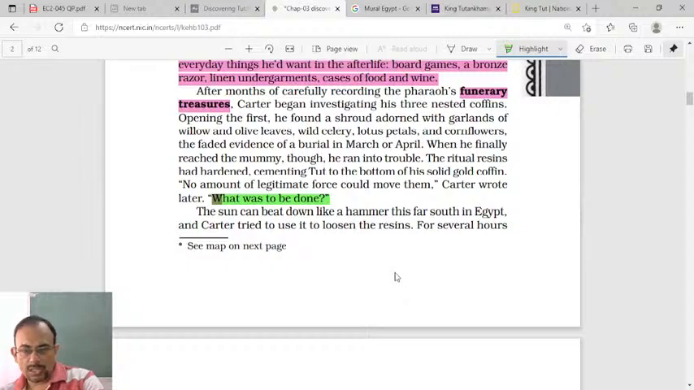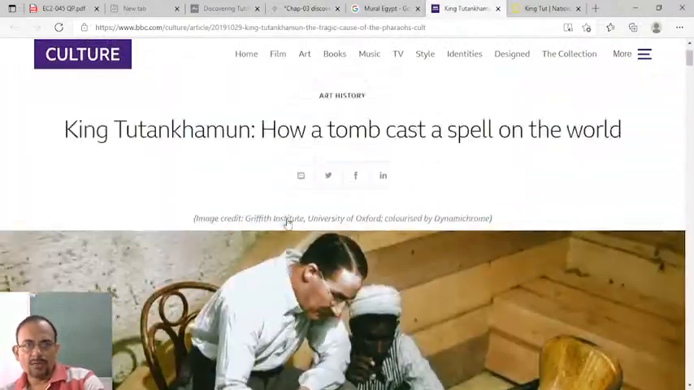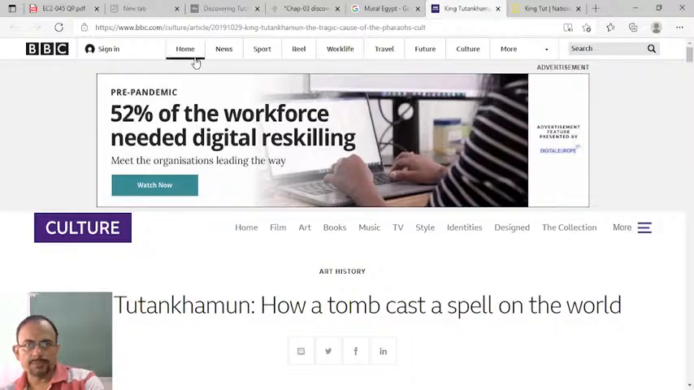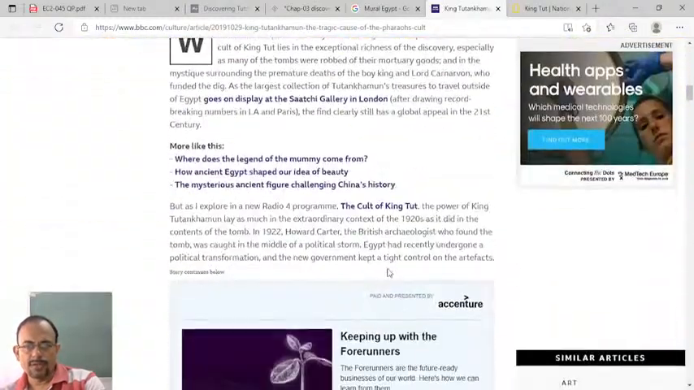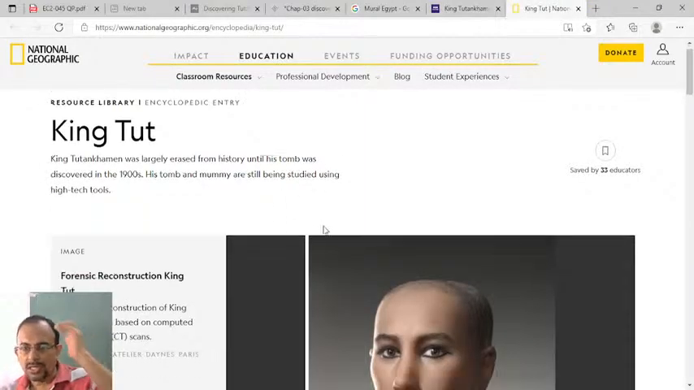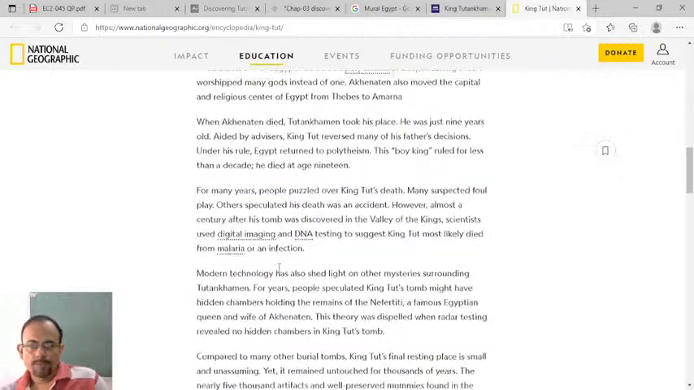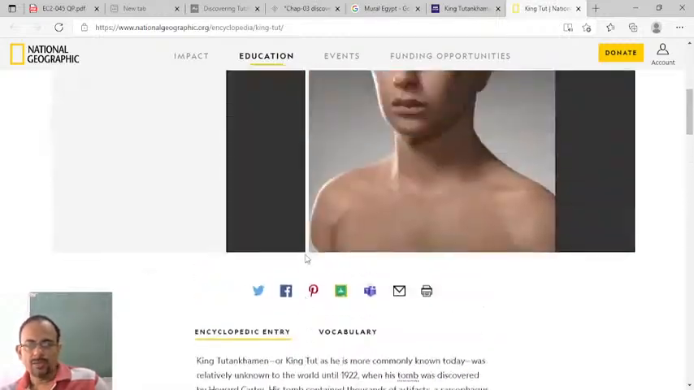What you can read, dear students, is the information on King Tut from BBC Culture. See, this is the information. So this information you can read. Don't read the textbook, read the extra information. Then you can read National Geographic information also about King Tut.